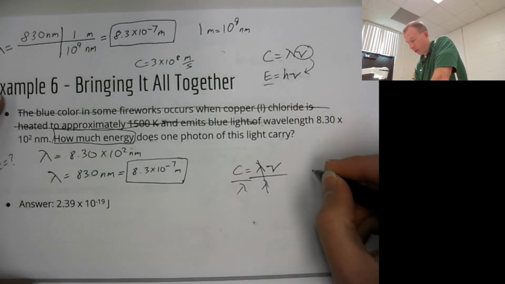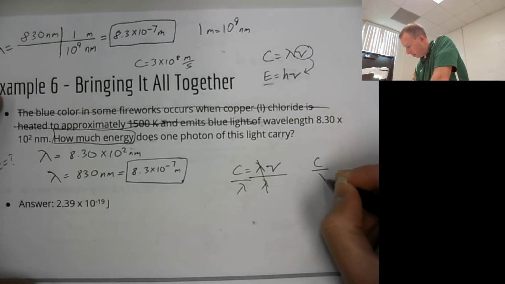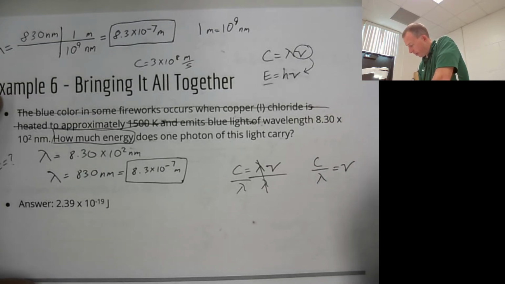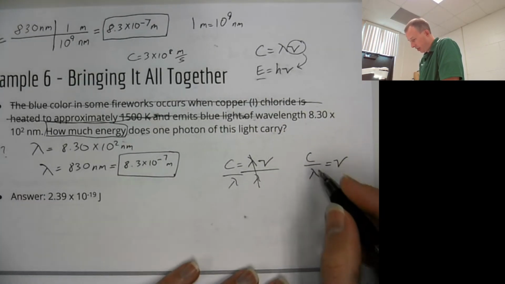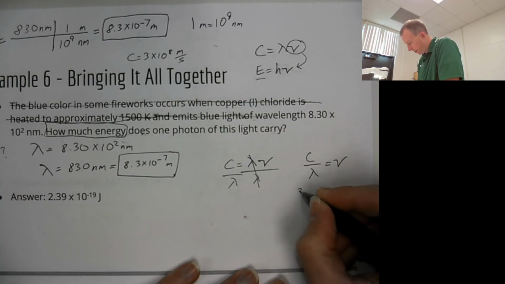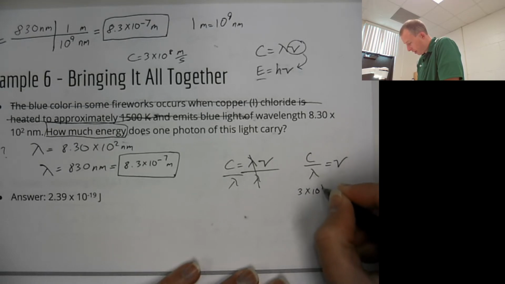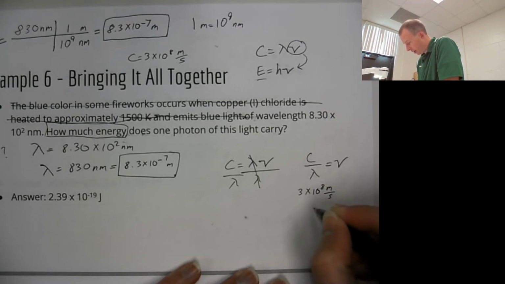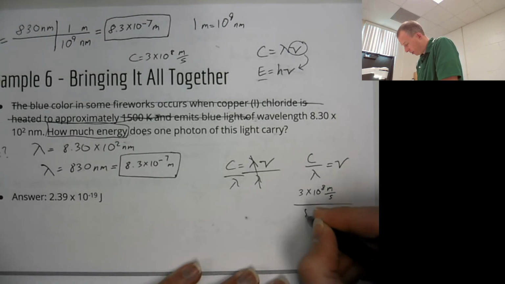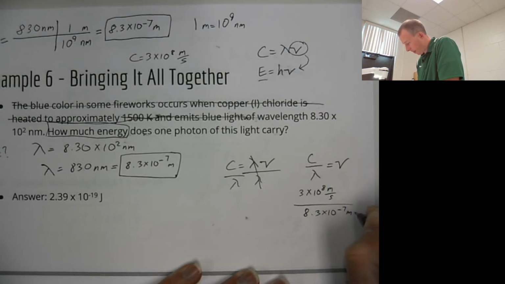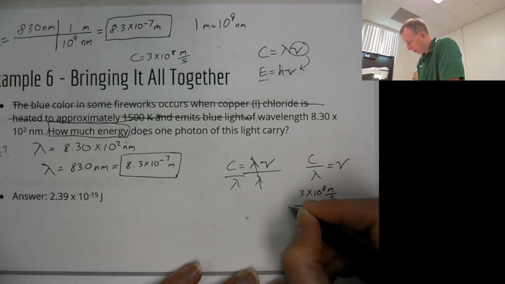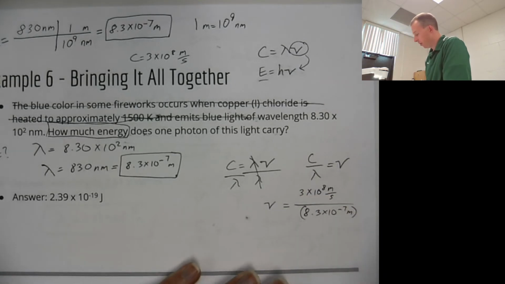So our formula will be C over wavelength is equal to frequency. You know that C is the speed of light, so it'll be 3 times 10 to the 8th meters per second divided by our value for wavelength. That will be equal to our frequency.